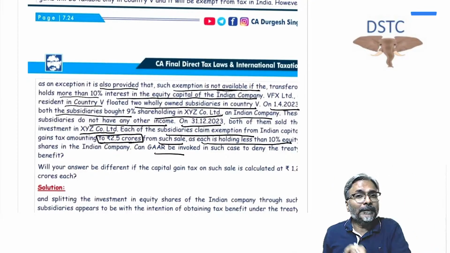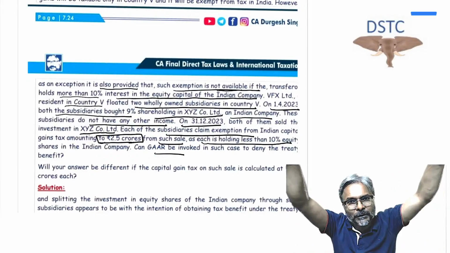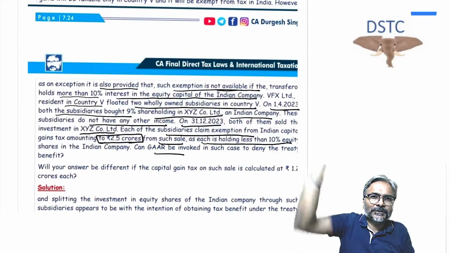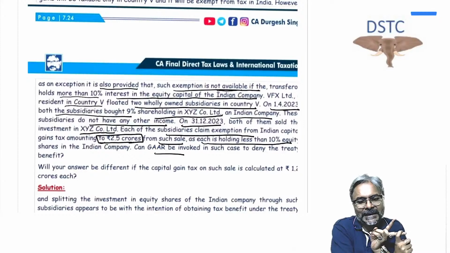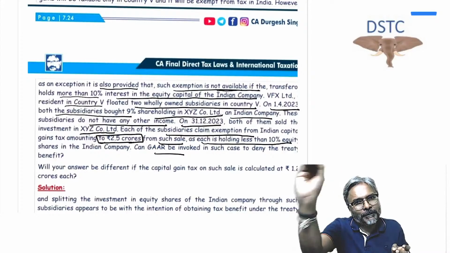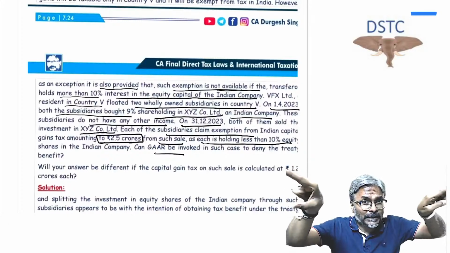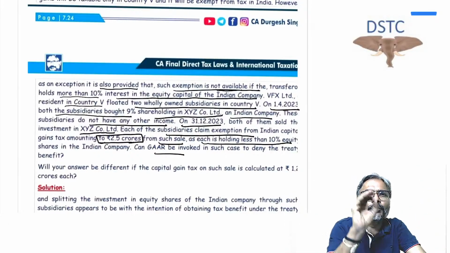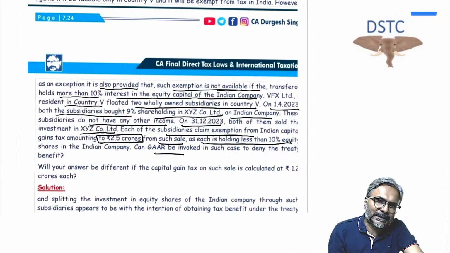So now you tell me, what is the main purpose to incorporate those two companies? To obtain the tax benefit, that is, a treaty benefit. Now the tainted element test: can we say again that it is misuse or abuse of the provisions of the Act? By creating two subsidiaries at 9% shareholding, it is a misuse or abuse of the provisions of the Act? Again, the answer is yes.